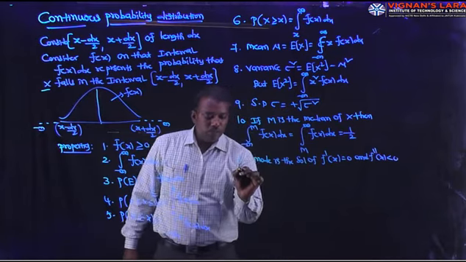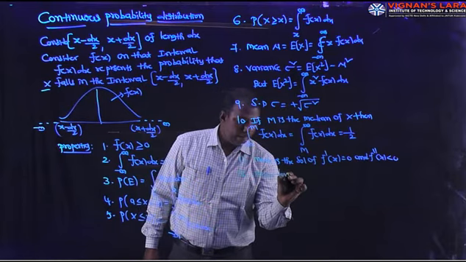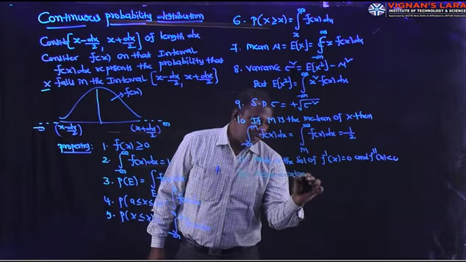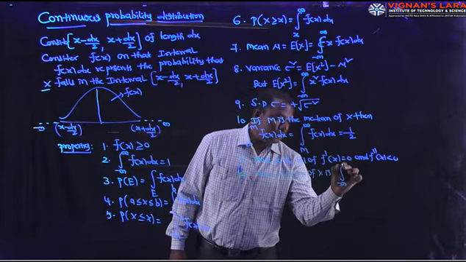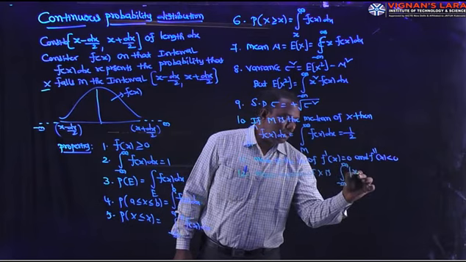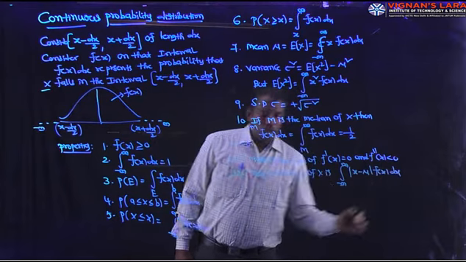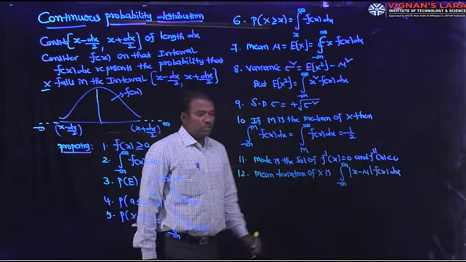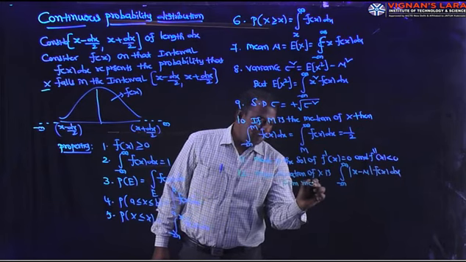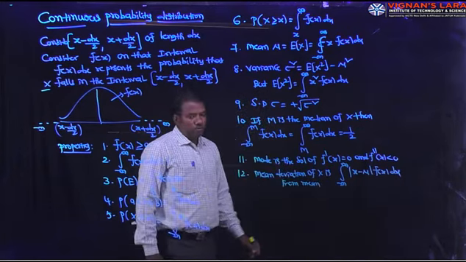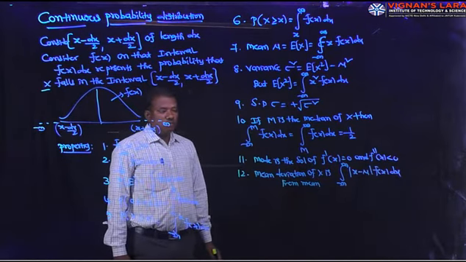And next one is mean deviation. The mean deviation of continuous random variable capital X from mean is integral minus infinity to plus infinity mod x minus mu into f of x dx.